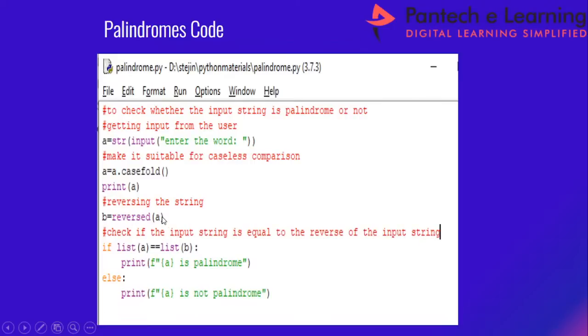And reversed of a, I am just reversing the characters, and it is stored in the variable b. If list of a equal to list of b, I say a is a palindrome. Else I say a is not a palindrome. Clear with this? So this is one simple example. If these two strings are equal, I say it is a palindrome. Otherwise I say it is not a palindrome.